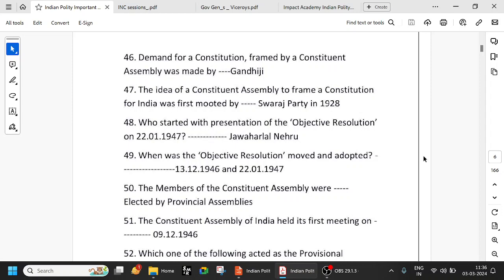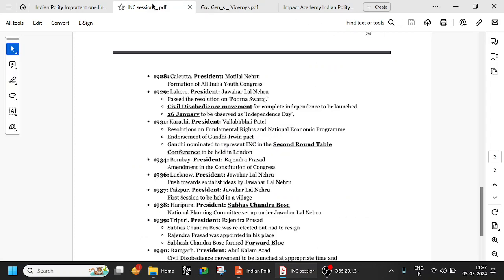Remember, there are several other things you have to remember. Nehru's objectives resolution and Motilal Nehru's Nehru Report. We've seen all that, right? And the demand for Purna Swaraj 1929, and the idea of the Constituent Assembly to frame a constitution for India was first mooted by the Swaraj Party in 1928.